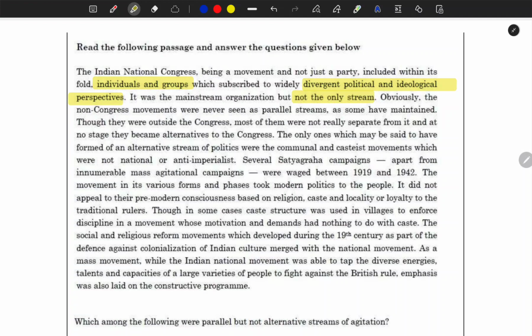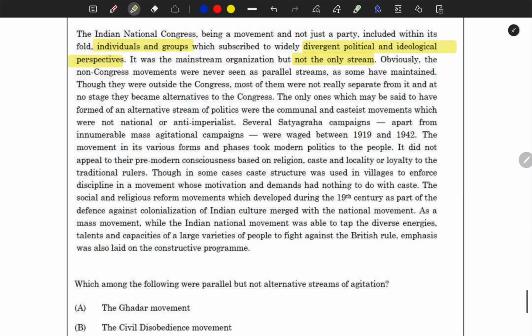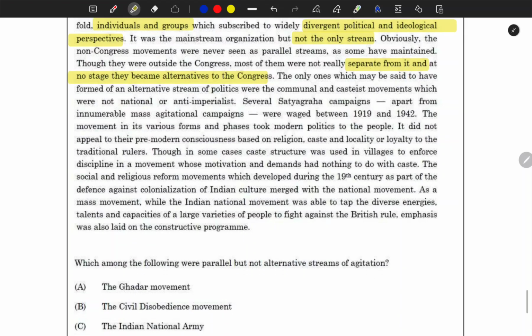Obviously the Congress movements were never seen as parallel streams, as has been maintained. Though they were outside the Congress, most of them were really separate from it, and at no stage did they become an alternative to Congress.